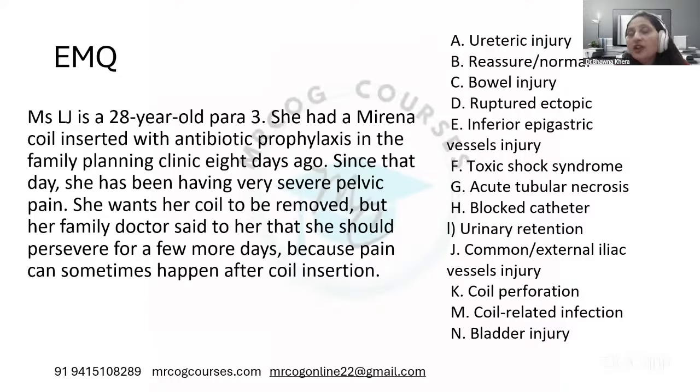This is not suction evacuation. Anyway, anything in the uterus needs to first perforate the wall and then only it can go on to the bowel. Secondly, of course, it is not reassure, because it's already mentioned that she has such a severe pain that is not relieved by the medications, and they have also ruled out the infection because they have told you that the antibiotic prophylaxis is already given. So by telling that the antibiotic prophylaxis is given, they have ruled out chances of infection. Another thing is, because it's a severe pain, she wants to get it removed, and also her doctor has already told that this can happen after coil insertion. So that means they have ruled out the reassure part as well.